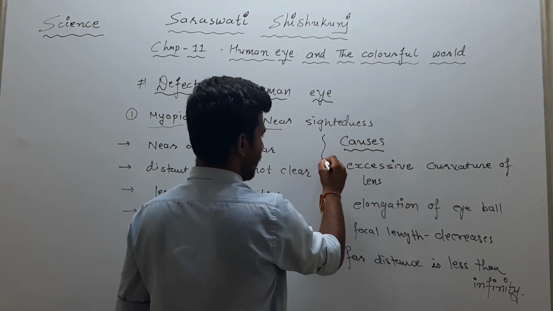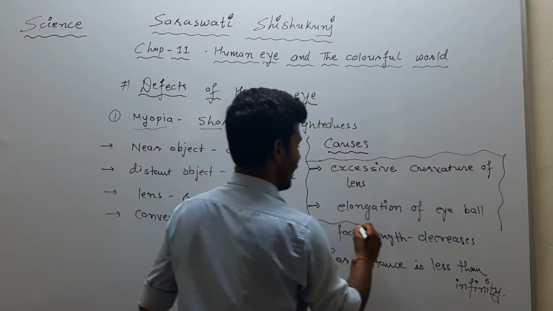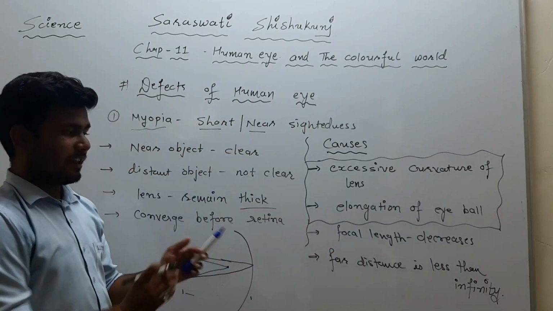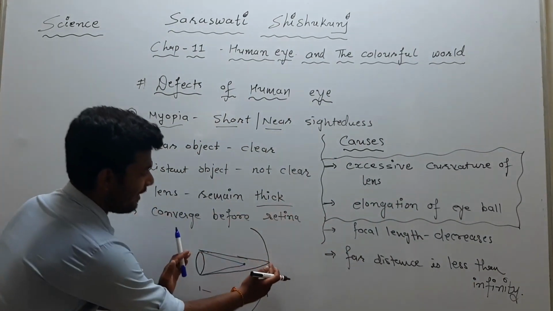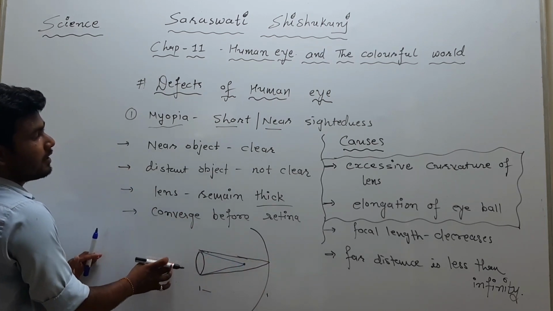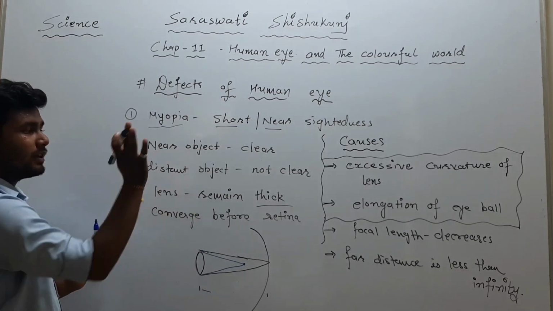When we talk about the causes, these two are the causes, and by these two causes we can know that the focal length will decrease and the far point will be less than infinity. Due to this, light rays coming from a near object pose no problem and are seen clearly.